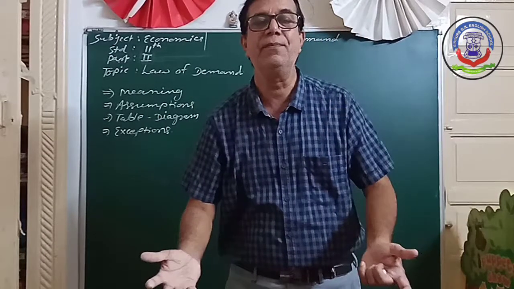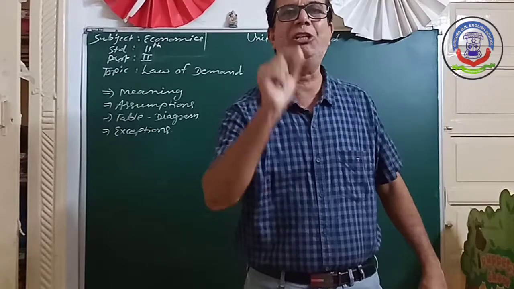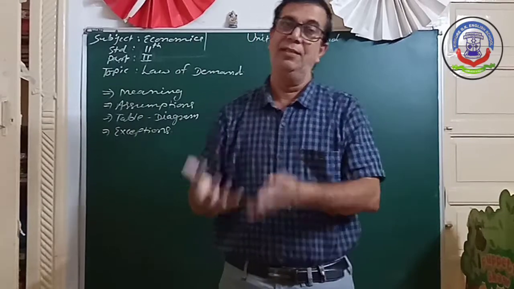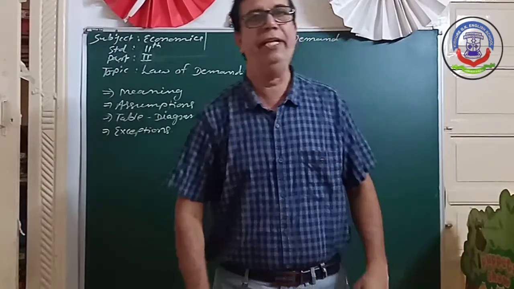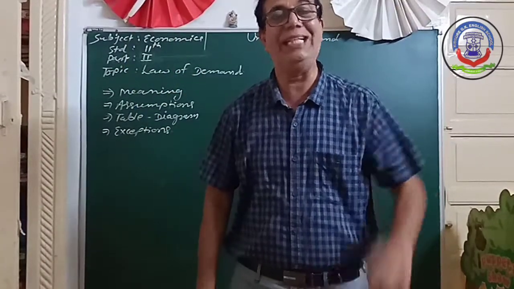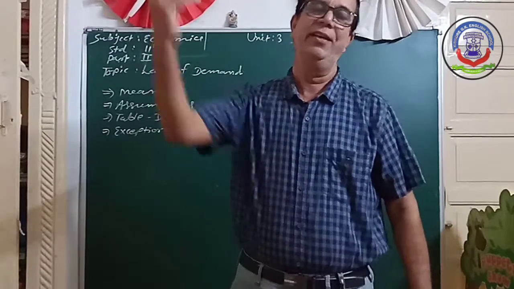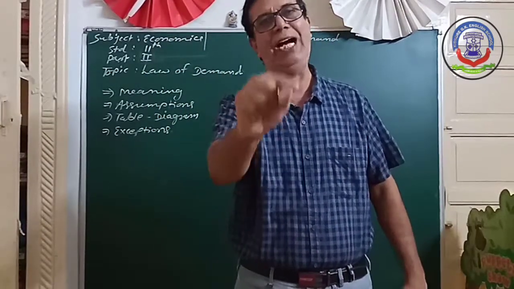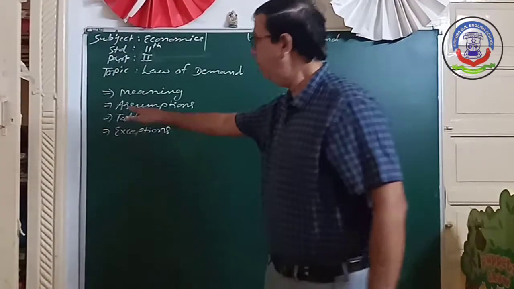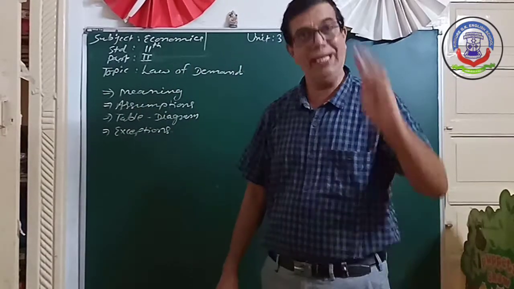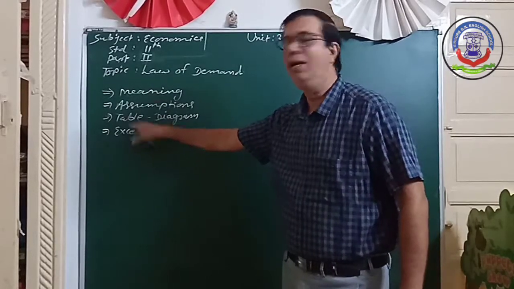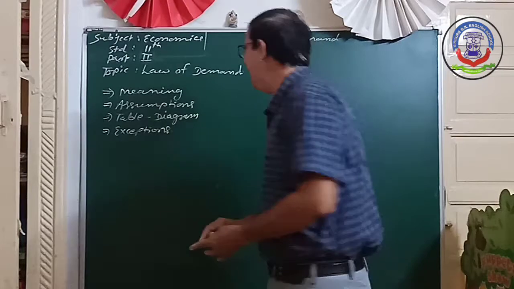Because the law says when other factors remain constant, and these are the other factors. So when the other factors remain constant, if the price of a commodity increases, demand decreases, and if the price decreases, demand increases. There is an inverse relationship between price and demand, that is known as the law of demand. Here all the factors we assume constant. Now we take the example and then according to the example, the diagram.